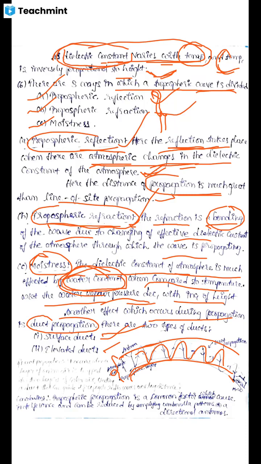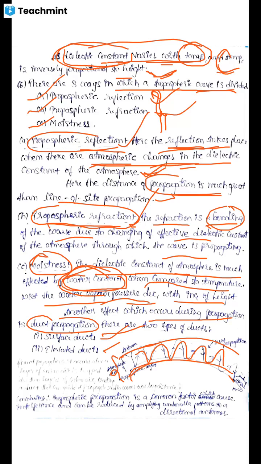Clear? Similarly, here in moistness, we are studying duct propagation. Duct propagation occurs when a layer of warm air is trapped between two layers of cool air, creating a duct that can guide and propagate radio waves over the long distance.